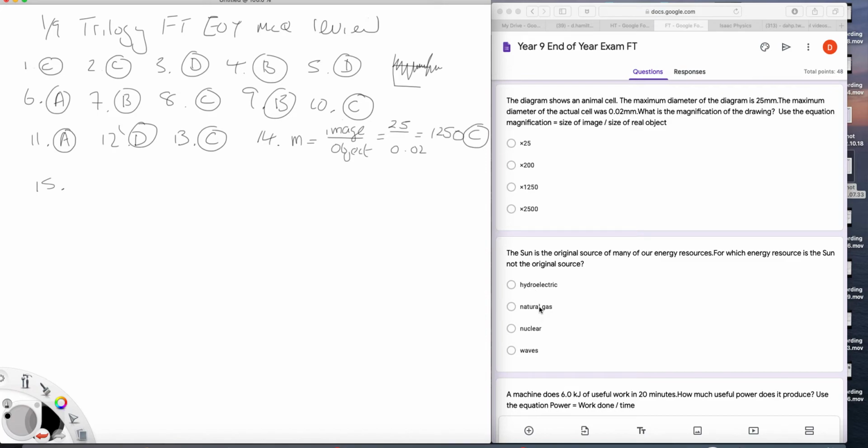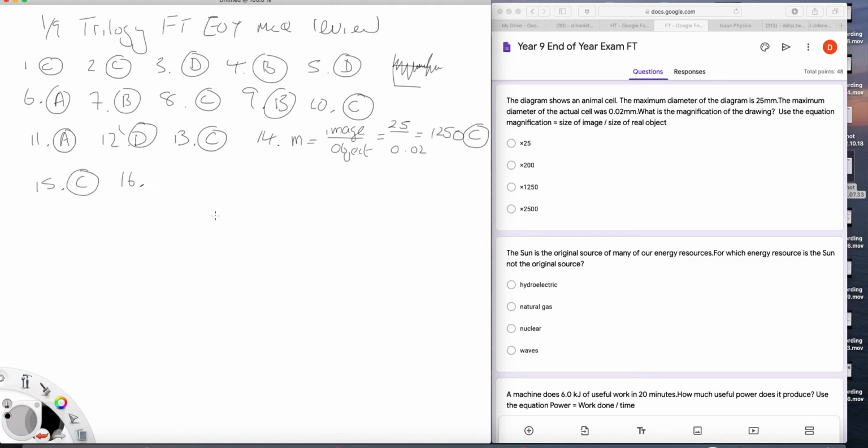Natural gas, well, that's a fossil fuel. That's down to the death of animals many, many years ago, and gas being produced. The animals lived because of the sun. So that's down to the sun. Nuclear, well, that isn't down to the sun. Waves, well, waves are also down to the sun because they're down to temperature differences. So, nuclear, that's the answer, C.